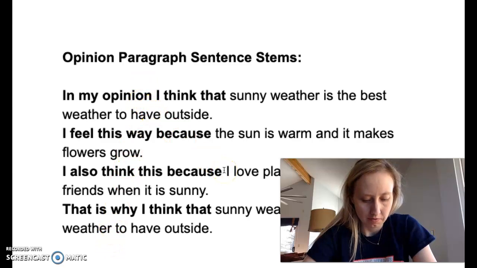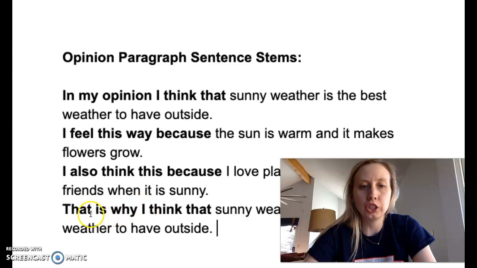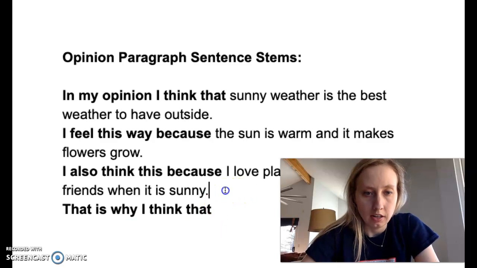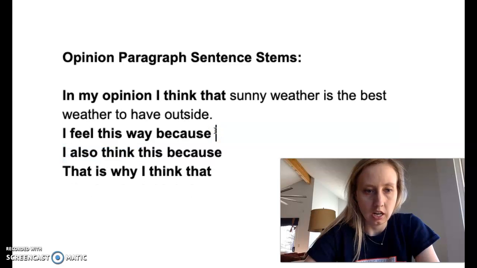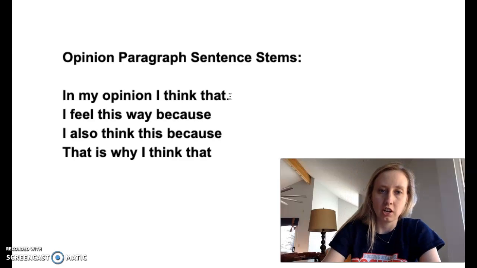There's only a tiny bit of difference. In the first one, you're saying opinion, and then you're saying that is why. When you say that, you're referring to the 2 opinions. Okay, we're going to do one more, and then I'm going to let you write your own later on.